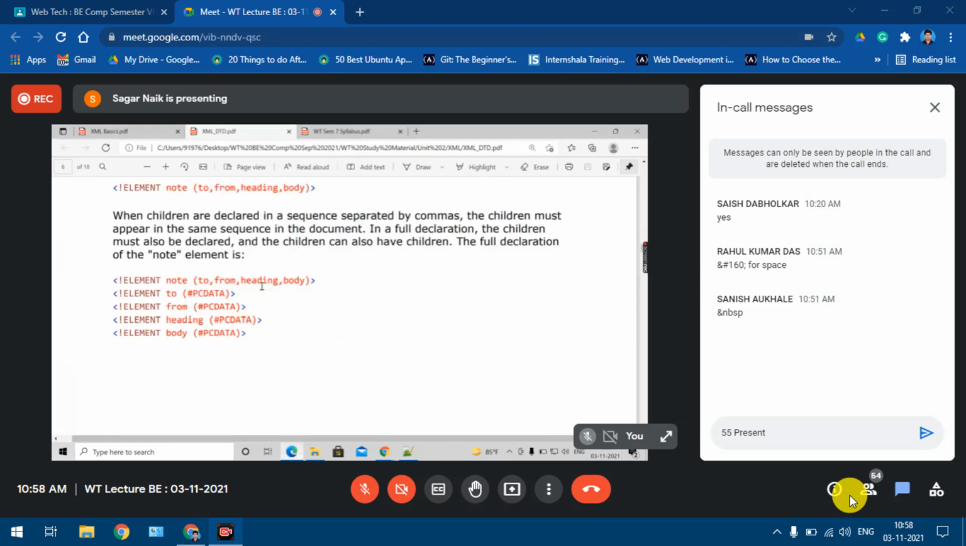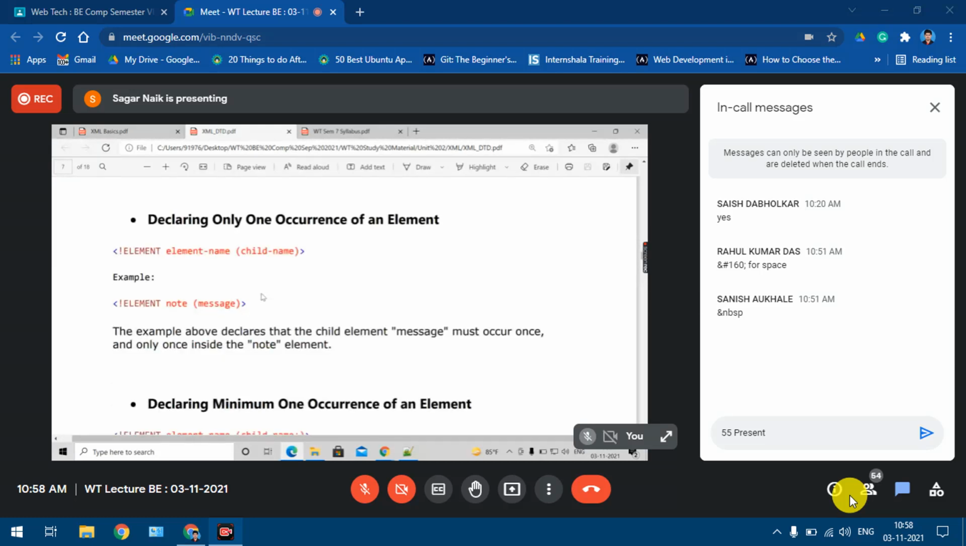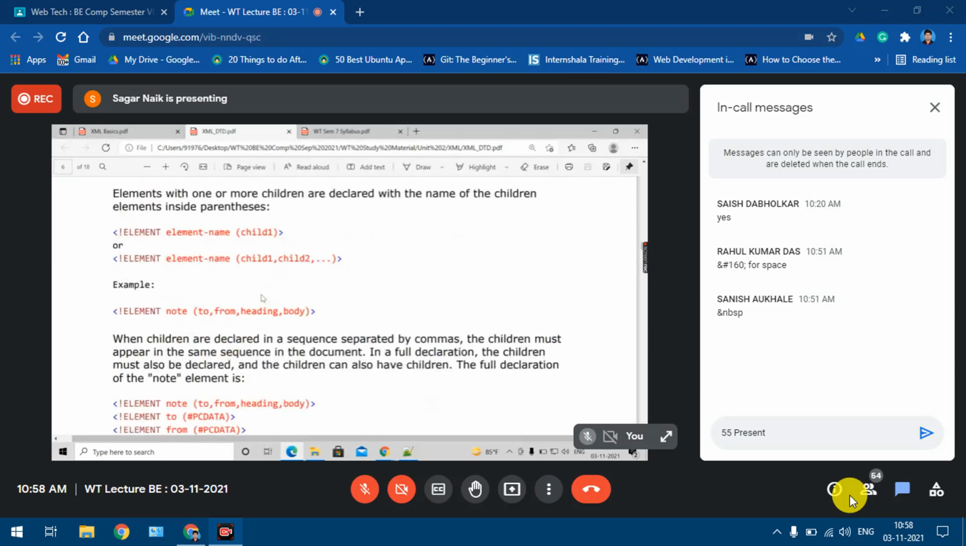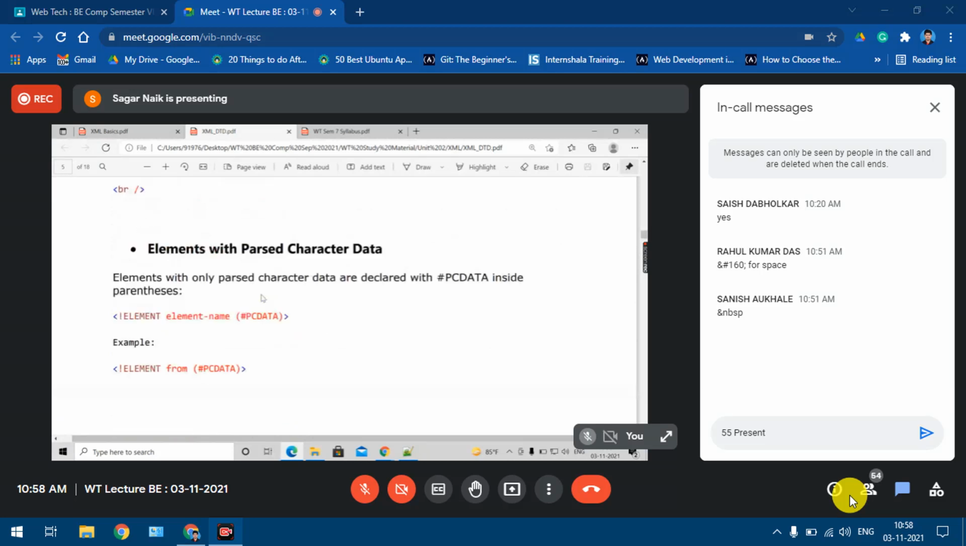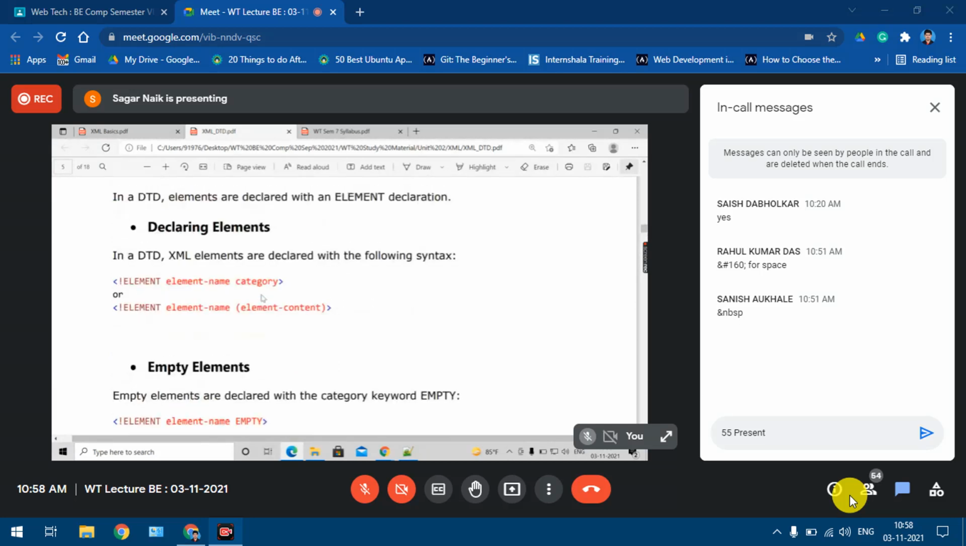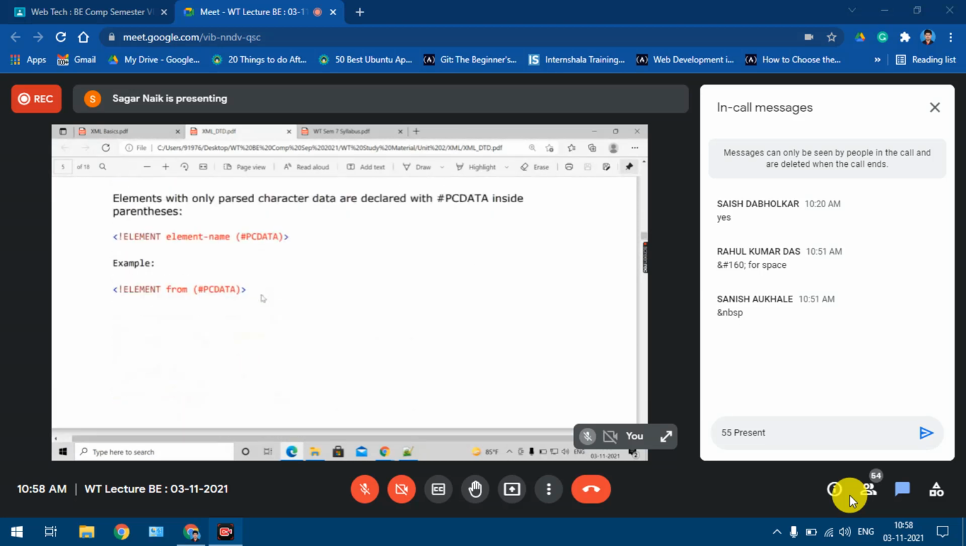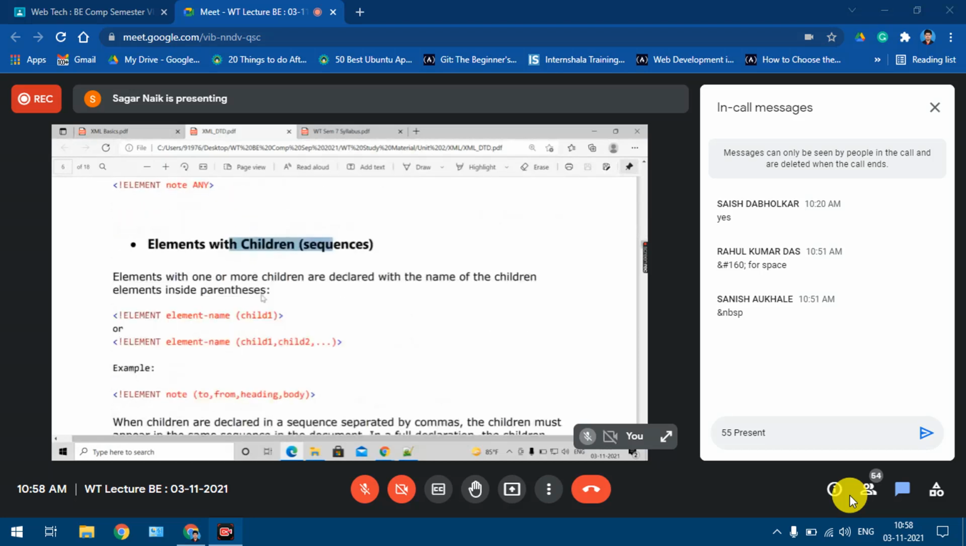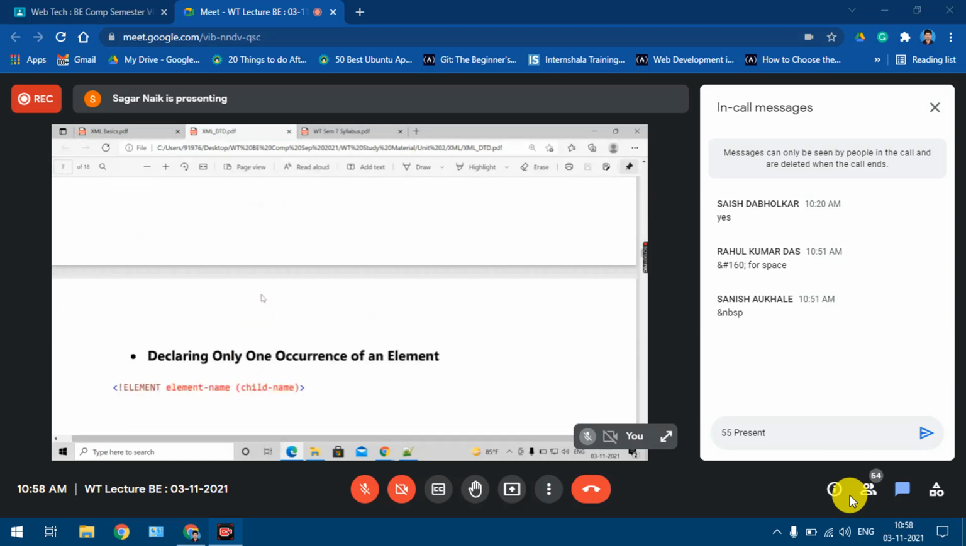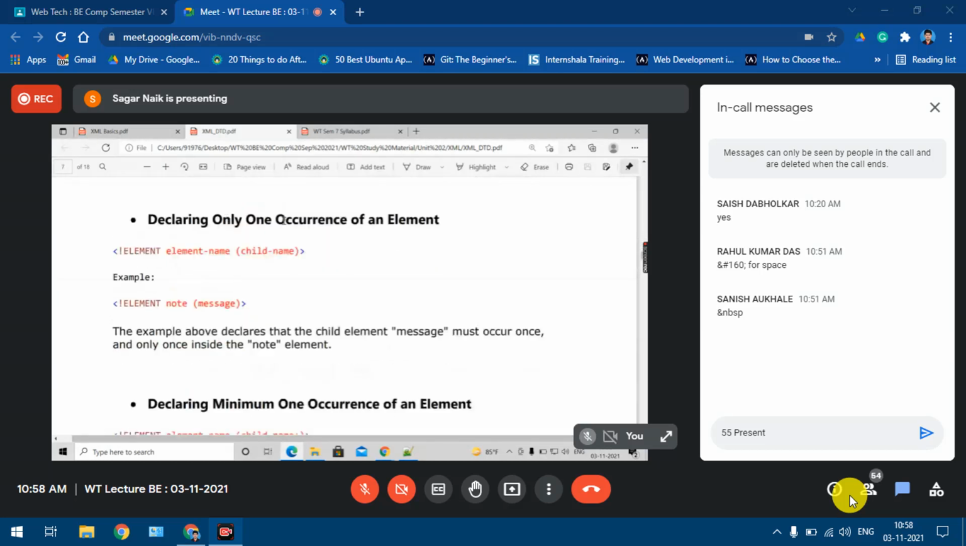Now one more small possibility is there. What is it? Empty elements. So parsed character data, children. Okay. Now we'll go to the count.